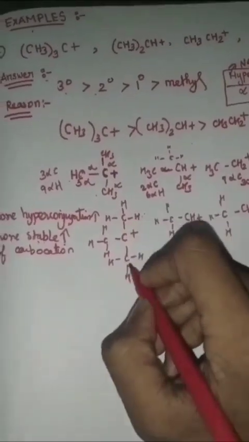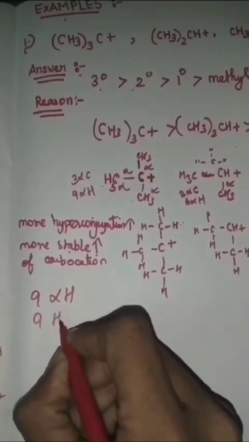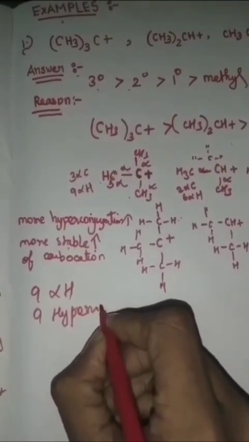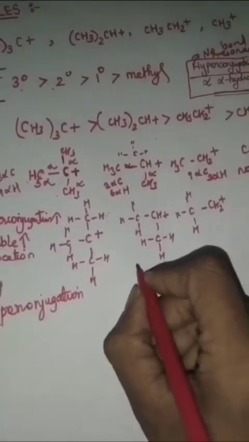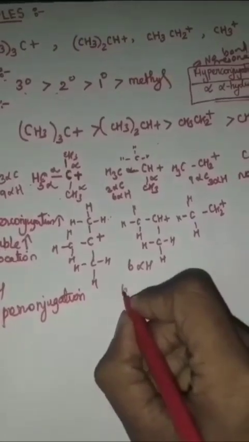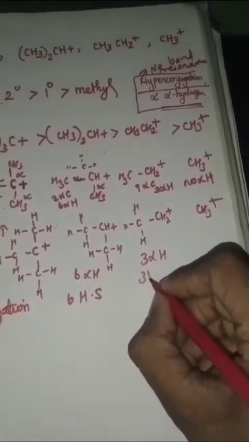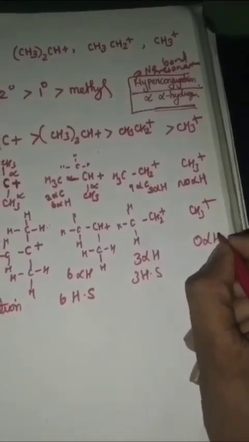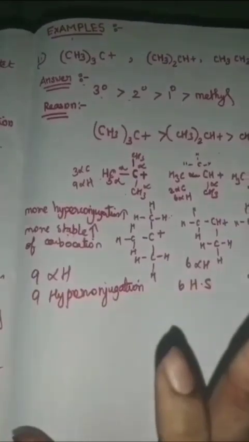We can draw it elaborately and consider how many alpha hydrogens are present. So here 9 alpha hydrogens, so 9 hyperconjugating structures. Here 6 alpha hydrogens, so 6 hyperconjugating structures. Here 3 alpha hydrogens, 3 hyperconjugating structures. With 0 alpha hydrogens, no hyperconjugation will take place. And how does the hyperconjugation work? I said alpha hydrogen is directly proportional to hyperconjugation.